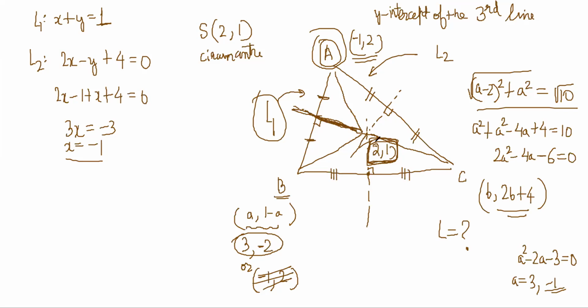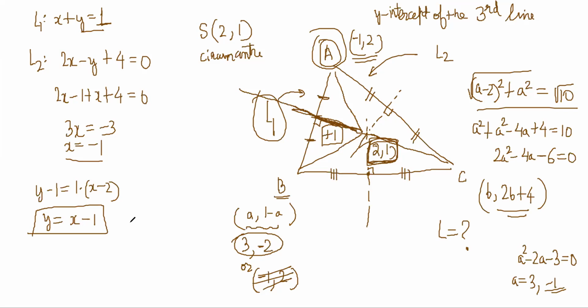So L1, what is the slope of L1? Slope of L1 is minus 1. So slope of this is plus 1. So equation of my line is y minus 1 is equal to 1 into x minus 2. So y is equal to x minus 2 plus 1, so x minus 1. This is the equation of this perpendicular bisector, right?